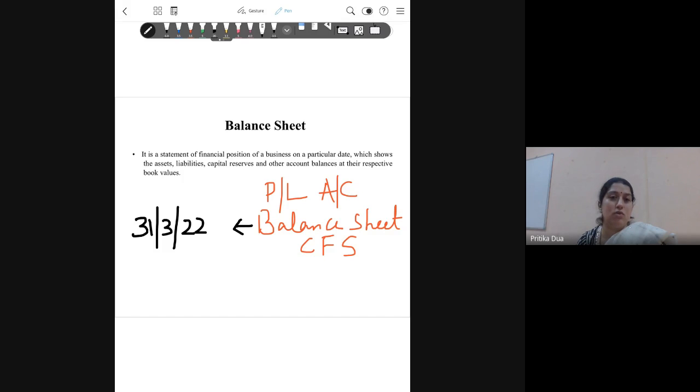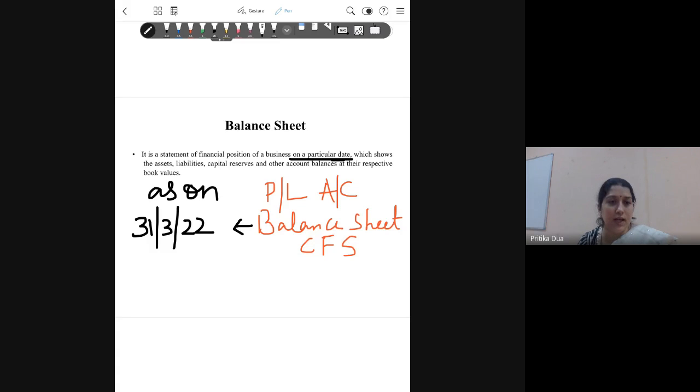Balance sheet is always on a particular date. When I prepare the balance sheet, I write it as per the proper format: Balance sheet of Star Limited as on 31st March 2022.